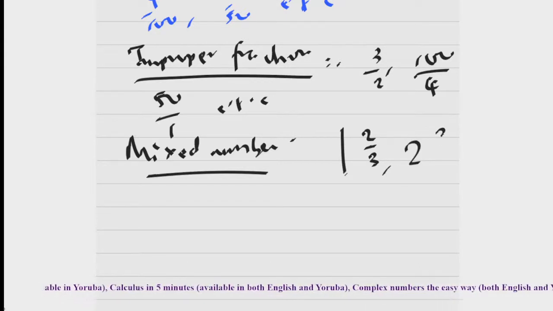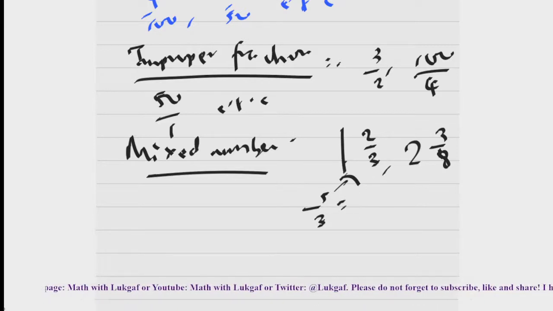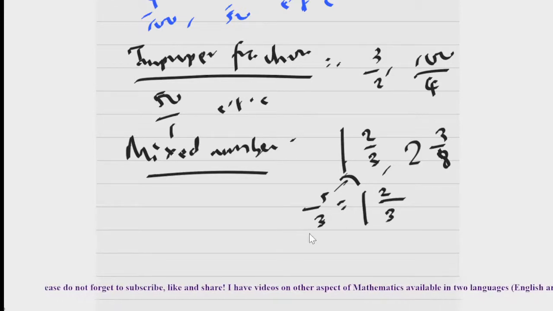So 2 whole number 3/8 is an example of a mixed number. You see, at the end of the day we can convert this to an improper fraction. Then I'm going to have 3 times 1, 3 plus 2. That's 5 divided by 3. You can convert a number from improper fraction back to a mixed number. How do you do that? Just see how many 3s you are going to see in 5. That's 1. Then you put the remainder here. The remainder here is 2, divided by 3. So that's that.